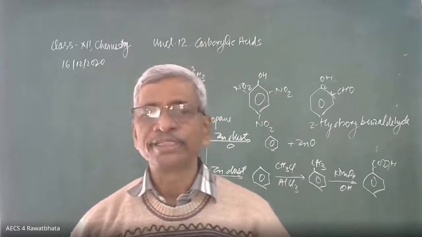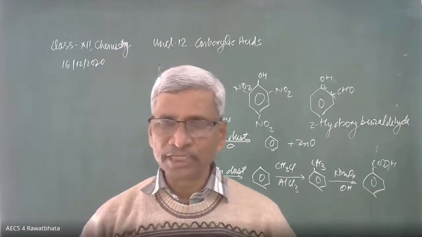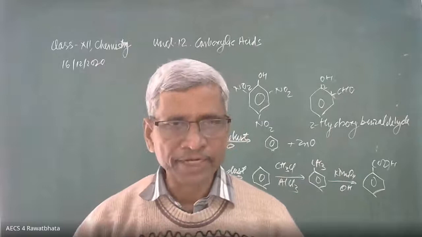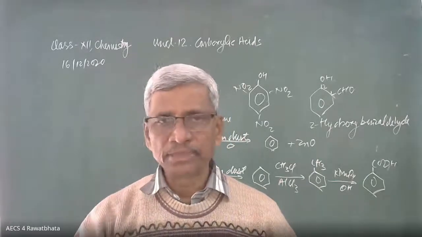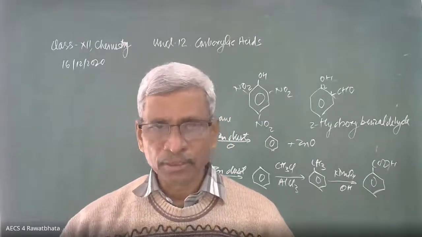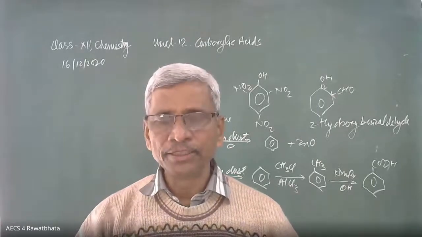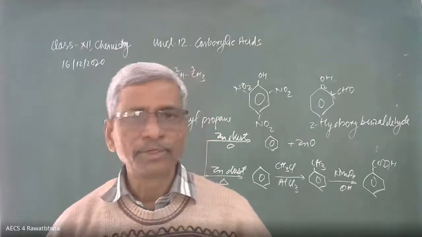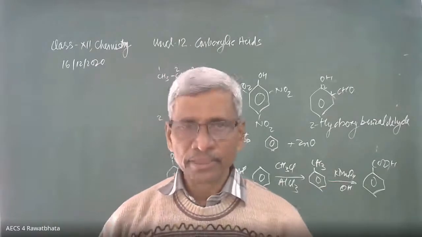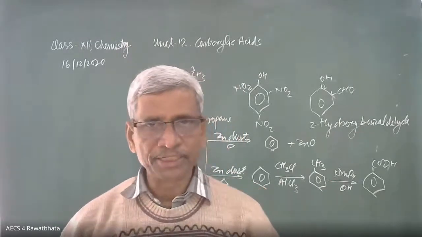So these are the two examples of coupling reaction. In both, benzene diazonium chloride is involved. It combines with phenol to give a coupling product, an azo dye. It may combine with aniline to form a yellow dye. That is the coupling reaction.